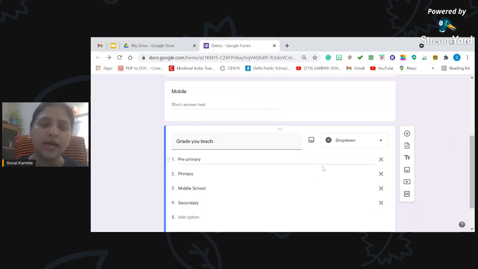So now I have limited the responses here, and it will help me when I collect the response and sort them. So I would be able to sort pre-primary, the primary teachers, middle school teachers, and secondary teachers, and we'll be able to put them in different groups and analyze the data later on. So here I have used a drop down menu.